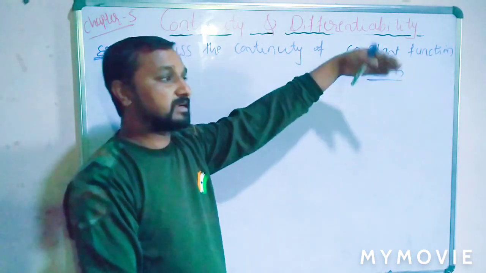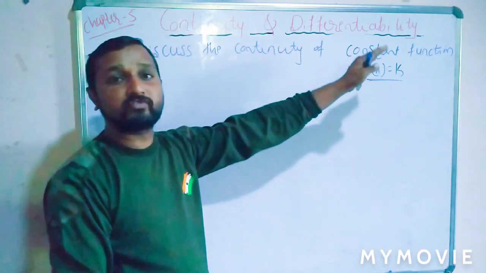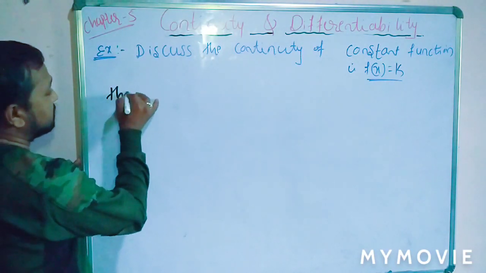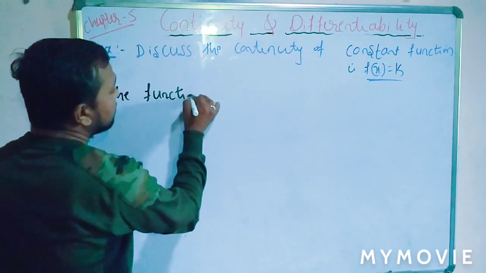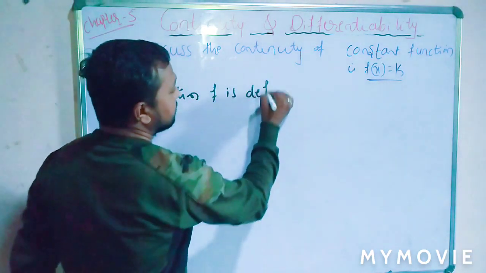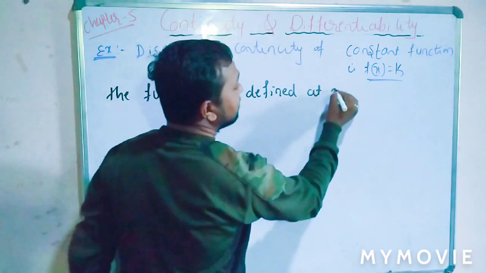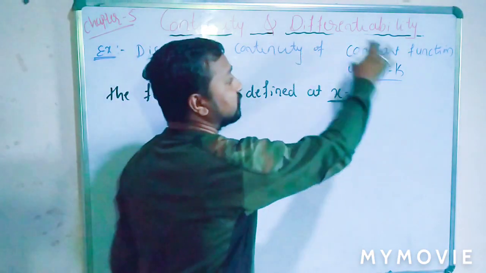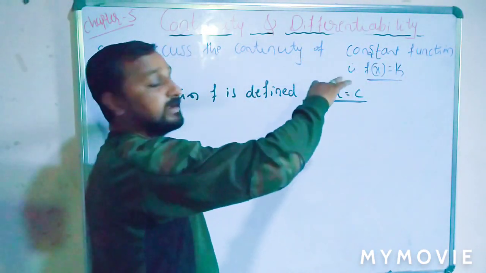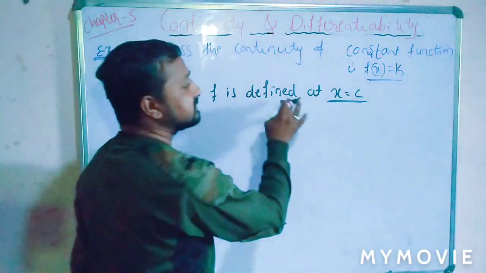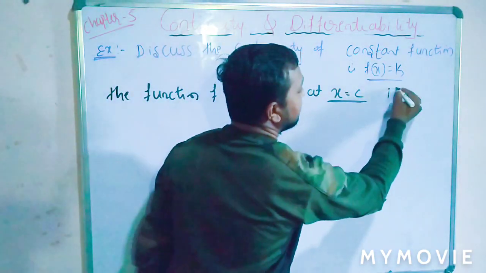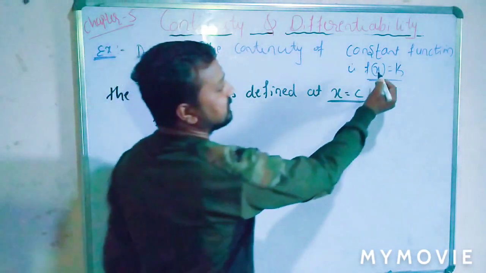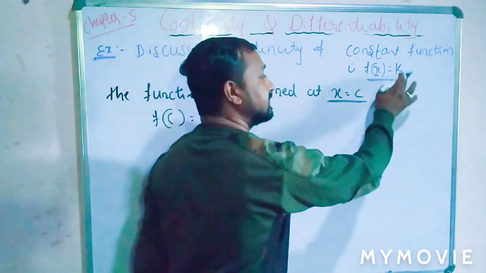This is a general example. So in a general example we can take the particular point generally, that is c. Is that clear? Here, same process, the function f is defined at x equal to c. Since there is no particular point, we take a general point x equal to c. So the function f is defined at x equal to c, and f of c is equal to k. Put x equal to c, and there is no x in the value, so f of c equals k.